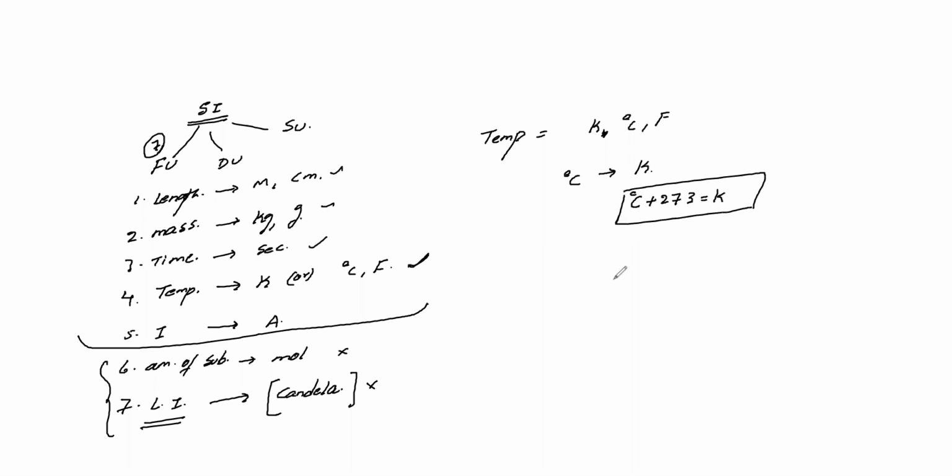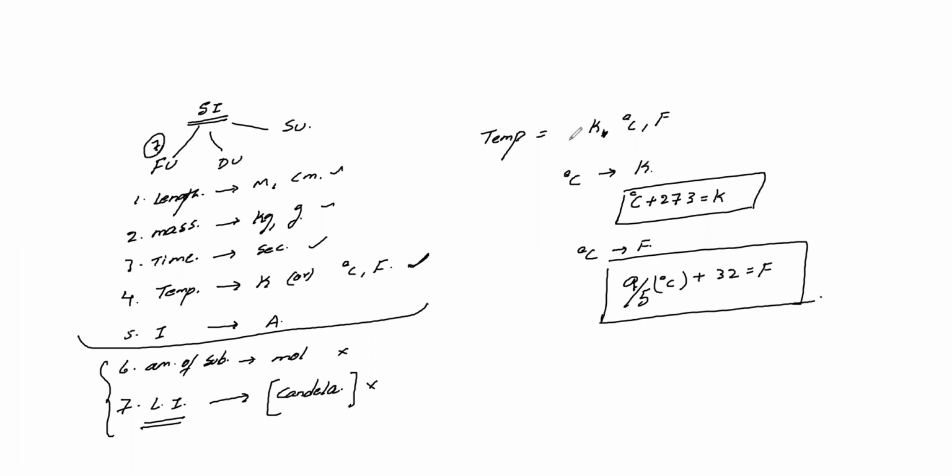Same thing, when we are discussing degree Celsius to Fahrenheit, it is 9 by 5 degree Celsius plus 32 is your Fahrenheit. 9 by 5 degree Celsius plus 32 is your Fahrenheit. Please take it down. First, take this one.